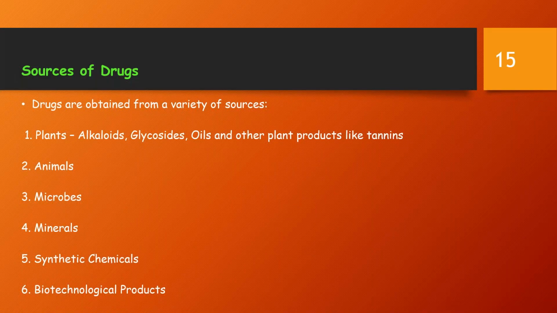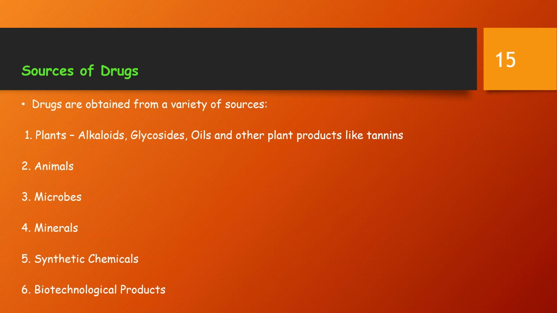After dealing with the important branches of pharmacology, what they deal with, what their function is, and how it works all together, what are the sources of drugs we are going to study? Drugs are obtained from a variety of sources such as plants, animals, microbes, minerals, synthetic chemicals, biotechnological products. Many plants contain biologically active substances and are the oldest known source of the drugs. Since ancient times, the documentation of preparation of drugs using plants has been recorded.